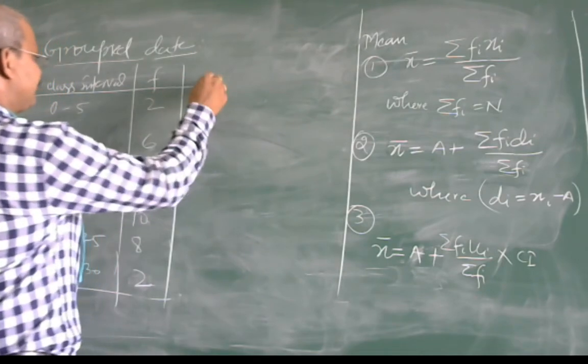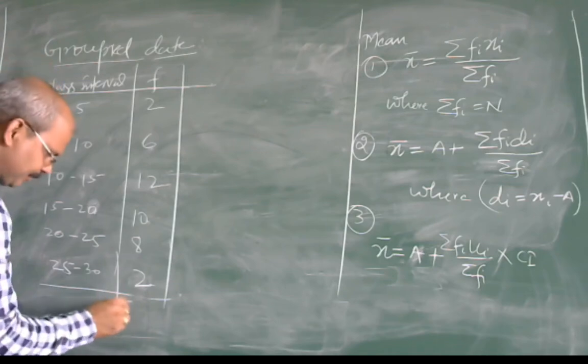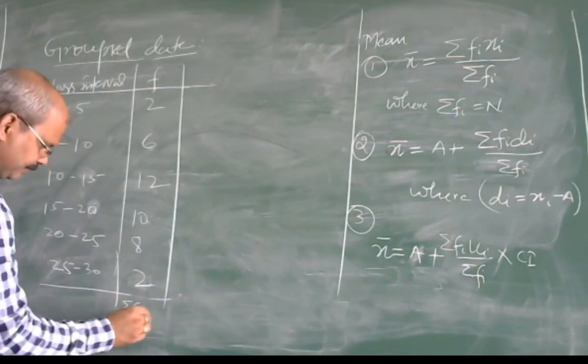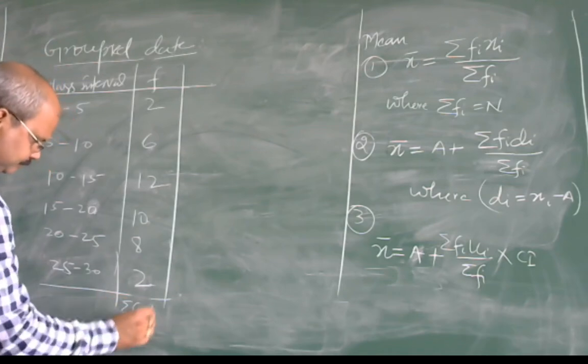Let's see, this is f, the summation f be 40.